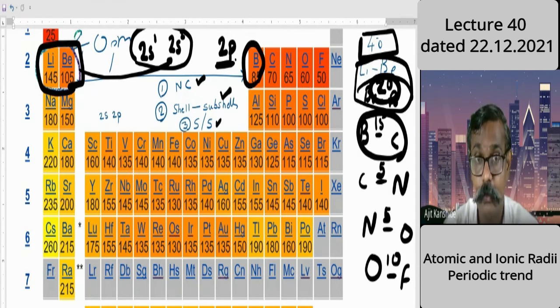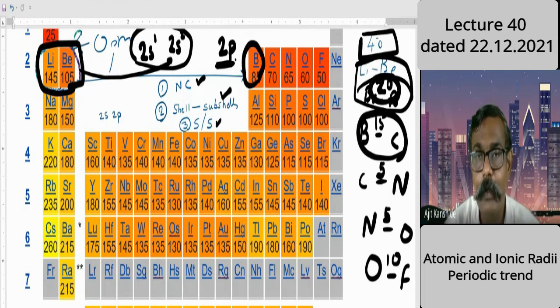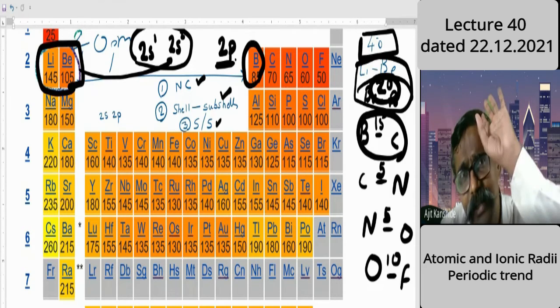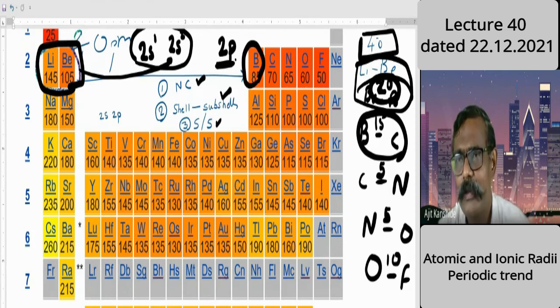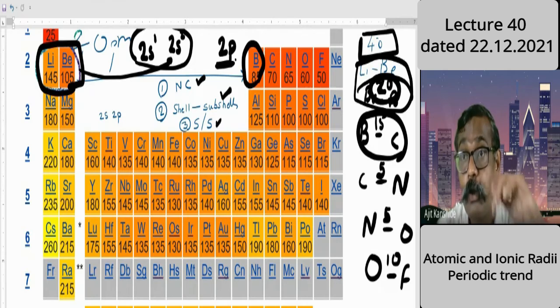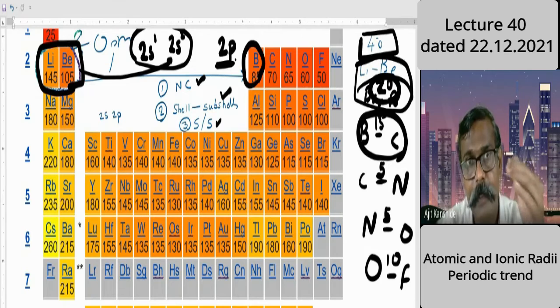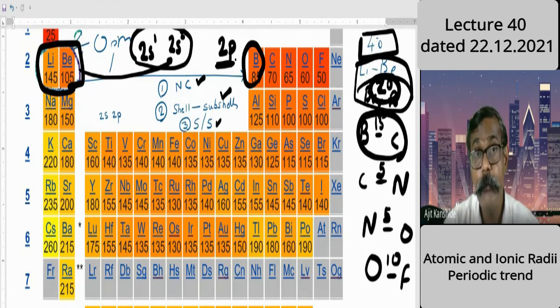So screening and shielding are nearly the same comparatively. But the net effect, the total effect, as we have concluded, is that as we move from left to right there is a decrease in size. But the decrease is not a great decrease, it is to a little extent. There is a decrease by only a small quantity compared to the previous one, that is 15. Compared to 20, 15 is small.